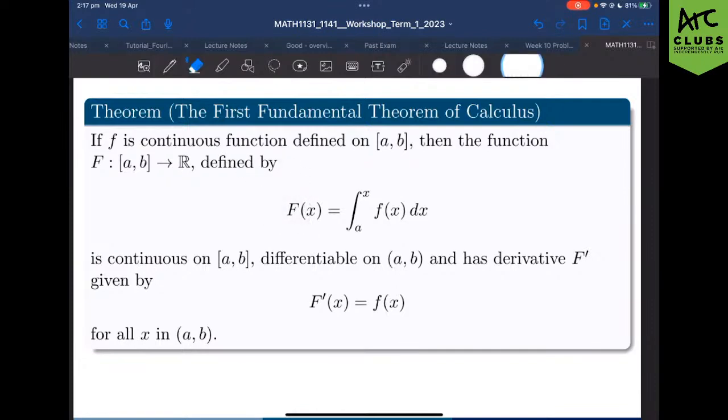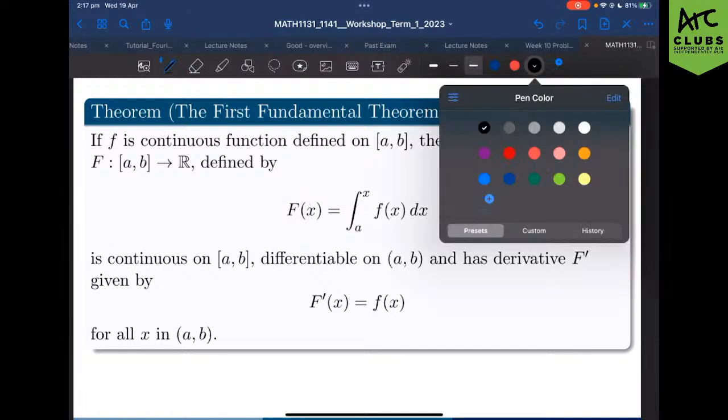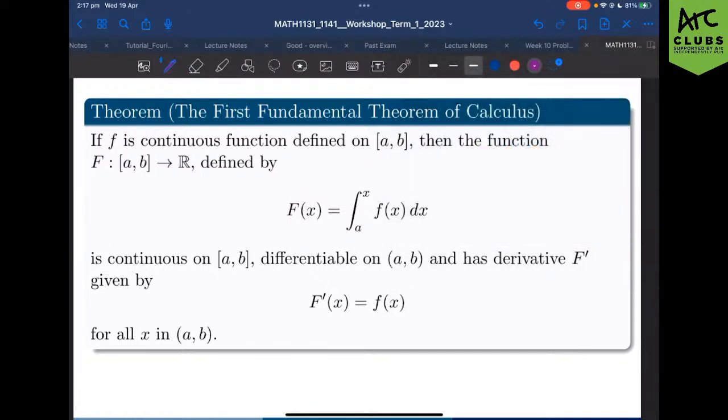I'm going to switch it to... does anyone have a preference for color? Do we have any hot colors? Let's do purple, guys. Let's be a bit quirky.